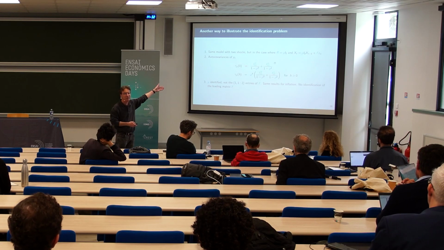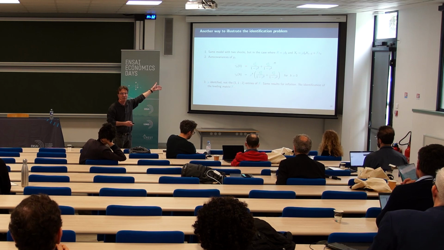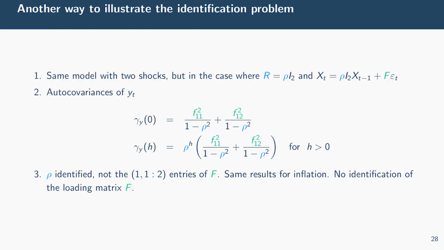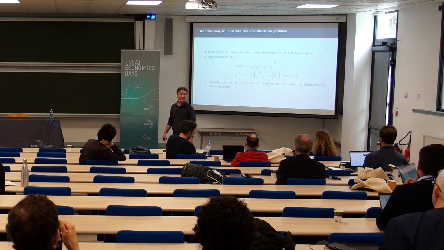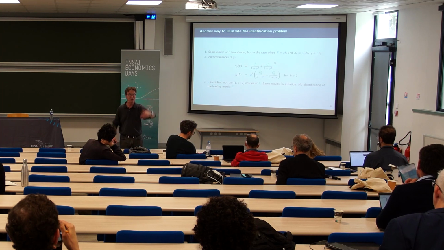I have another illustration. If the two shocks have the same rows, you cannot separate them, because everything can be factorized by rho. You see immediately, everything can be factorized by rho. Exactly the same, but you cannot separate the two. So this is the idea of two collinear impulse response functions.